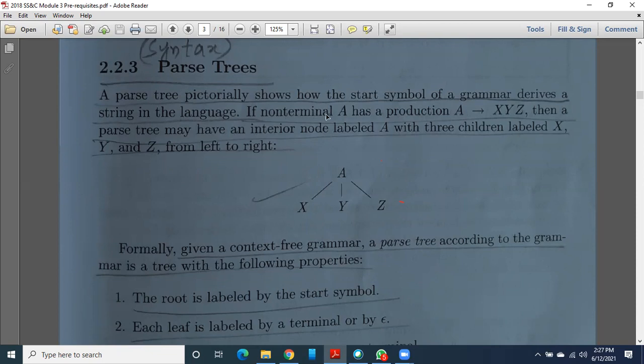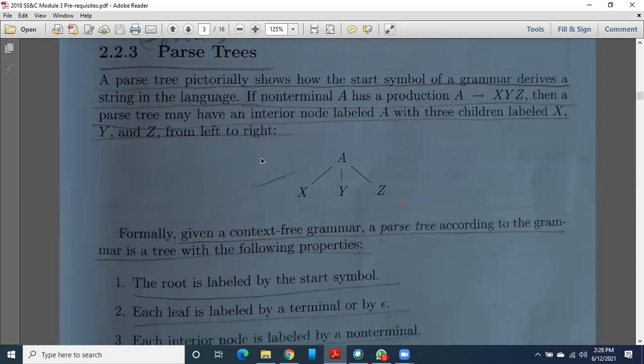Suppose capital A is a non-terminal. If this is a non-terminal, definitely we have to define it. I don't know what this A is, so I have to define it. Because of that, it has a production like this: A derives X, Y, Z. Then this parse tree may have one interior node whose label is A, and it has three children nodes X, Y, and Z.